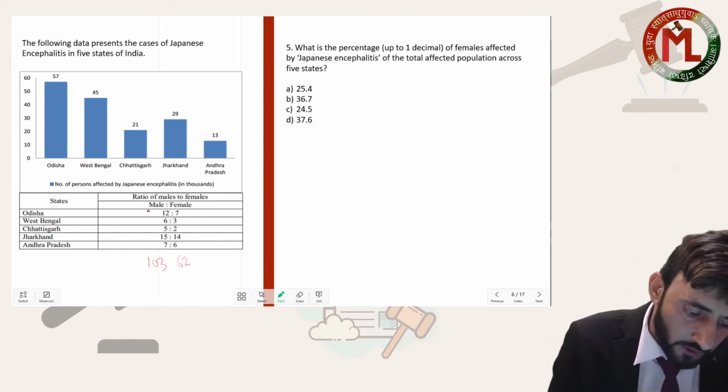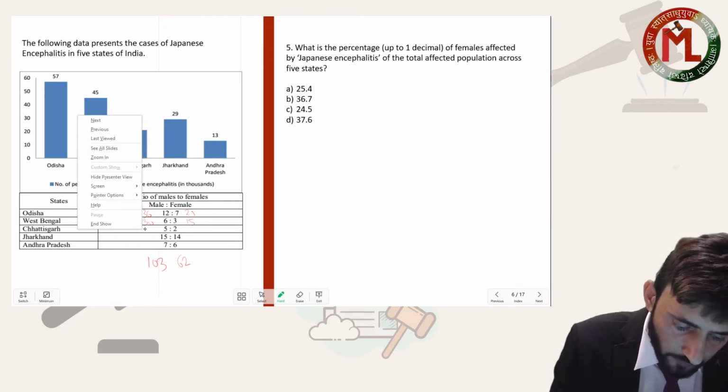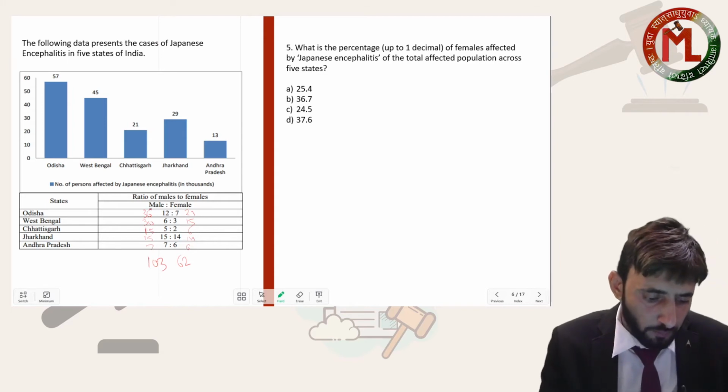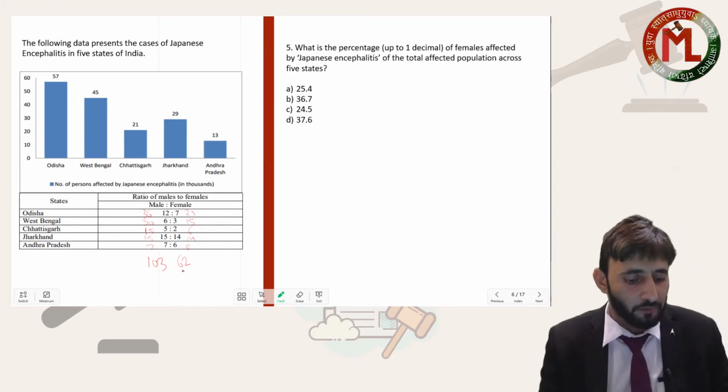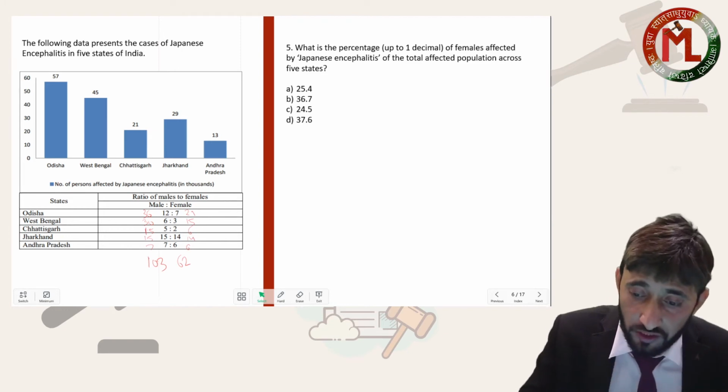So how did we get this? This was 36, 21, 30, 15, this was 15, 6, 15, 14, 7, 6. So here the number of males was coming out to be 103. All the numbers are in thousands. Similarly, the number of females, 62. Okay my dear, so see the question.